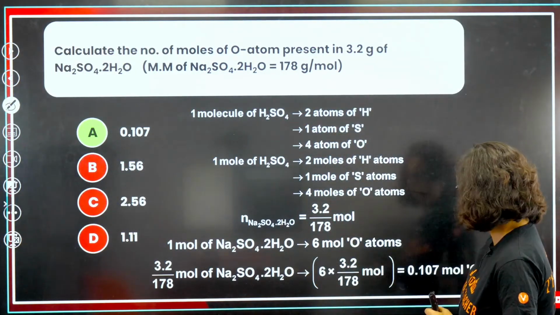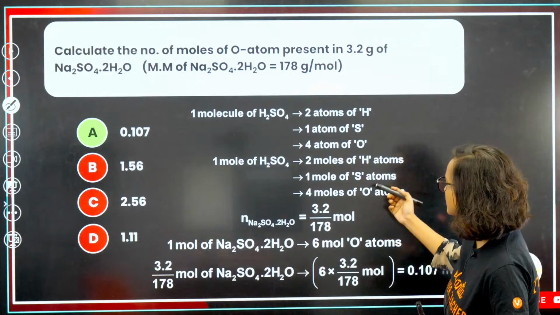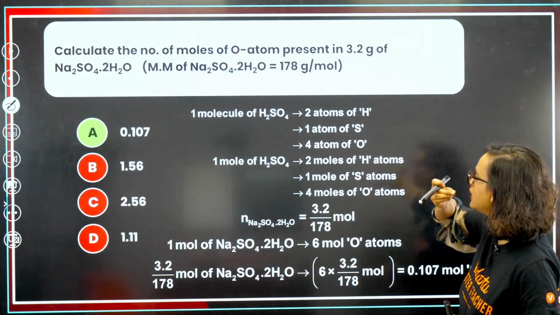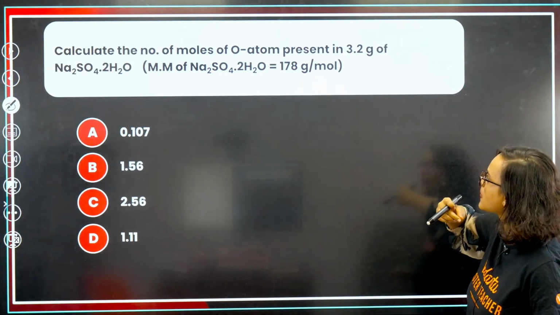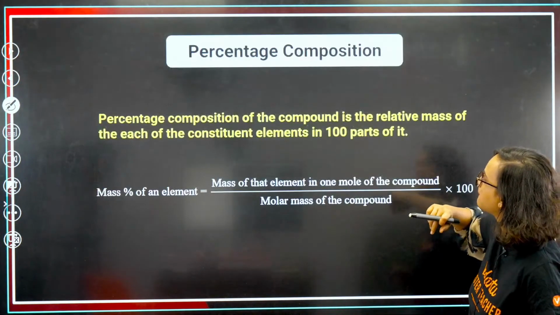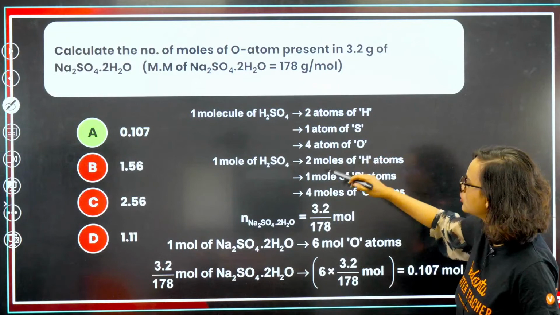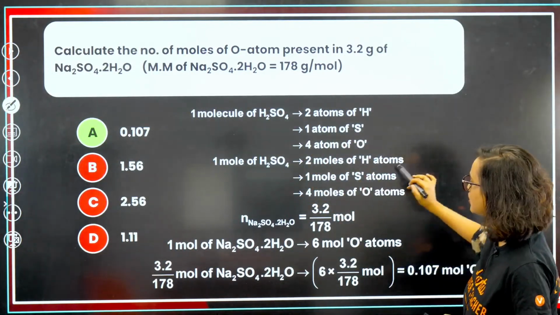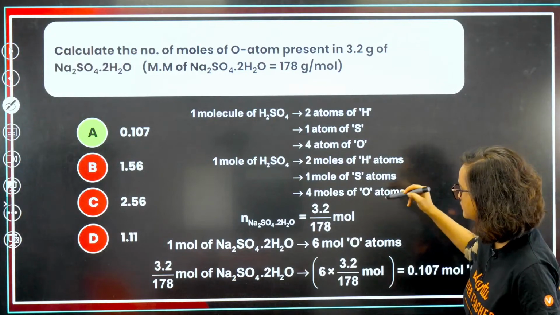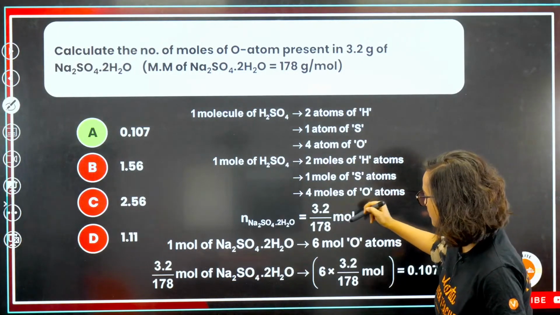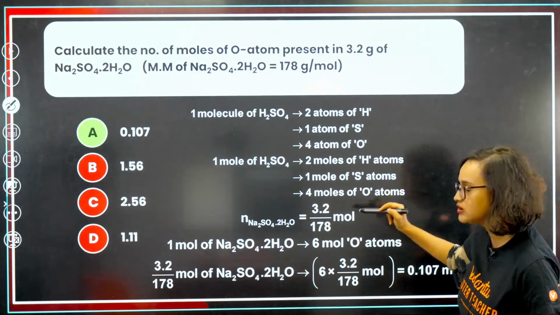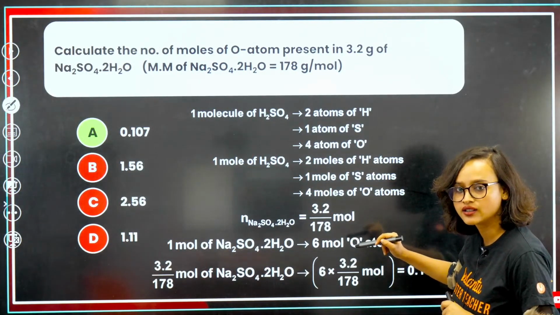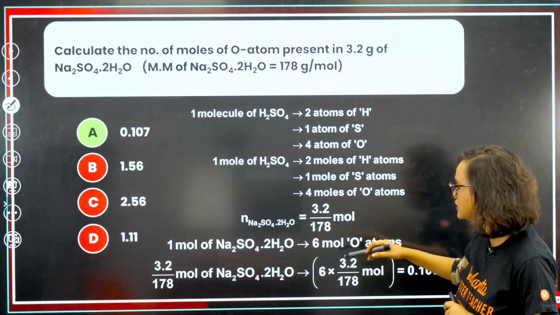One second, guys. One molecule of H2SO4 shouldn't be, yeah, it should be Na2SO4. Correct. One molecule gives 2 moles of Na atoms, 1 mole of S. Okay. 3.2 divided by 178 mole. Just a second. Yes, there is an error.